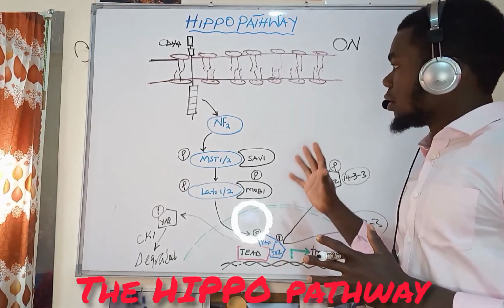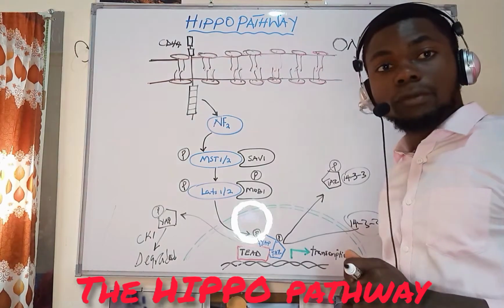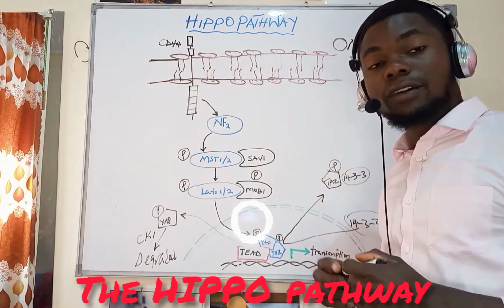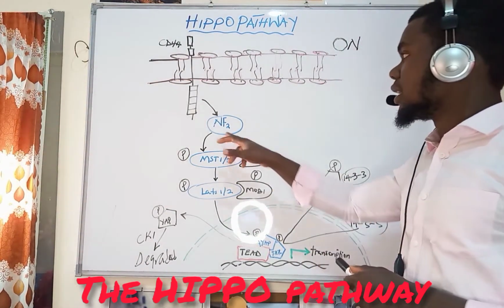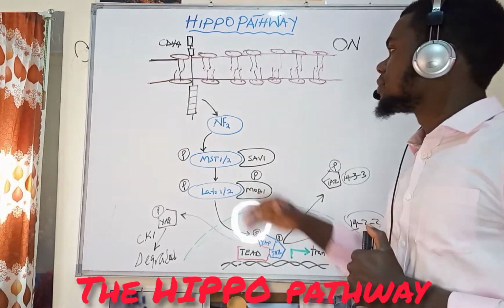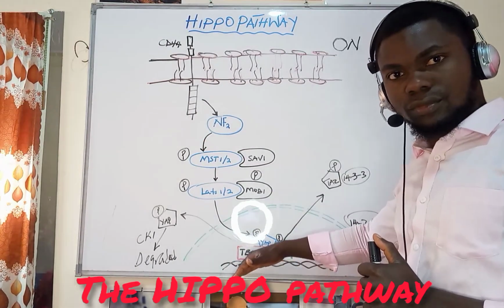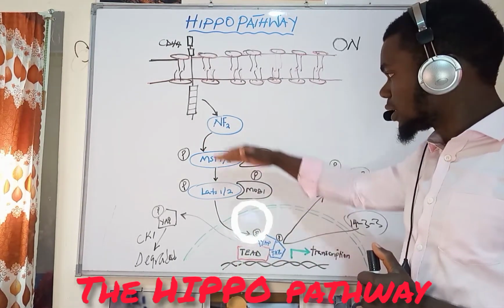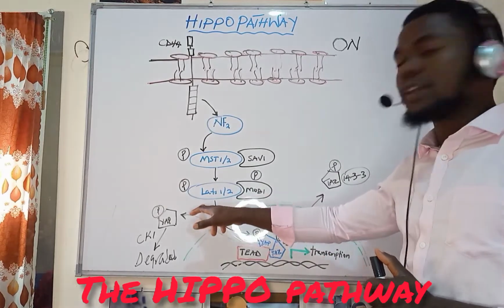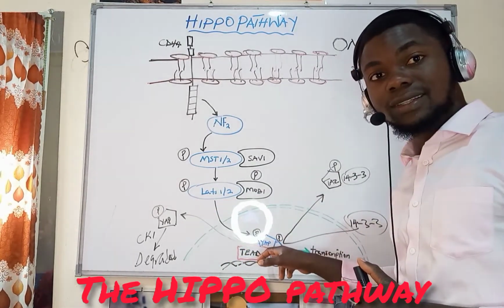So, what is the implication in this? When we have a mutation in the neurofibromatosis protein, it means that the process is not going to continue down. Once the process does not continue down, we are not having LATS being translocated into the nucleus to phosphorylate these proteins.